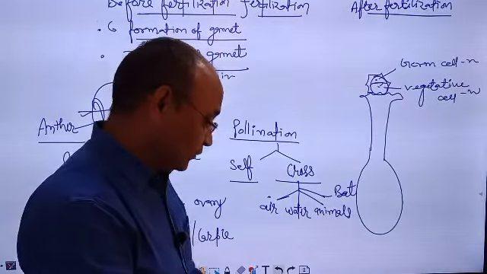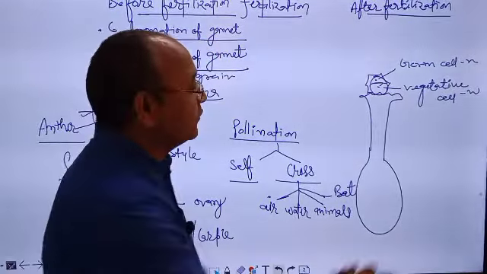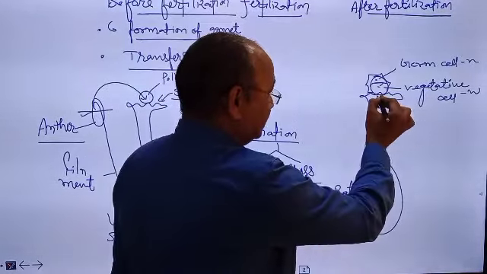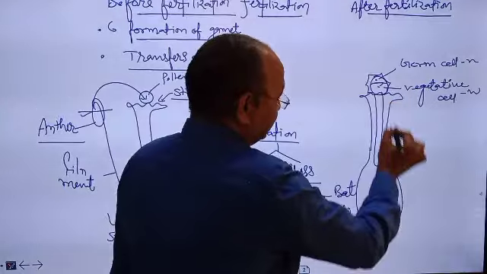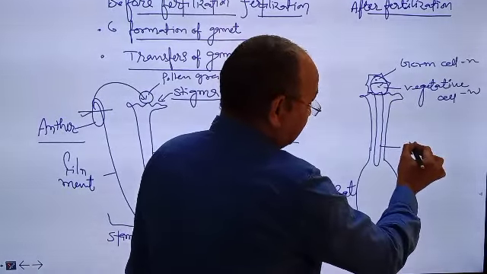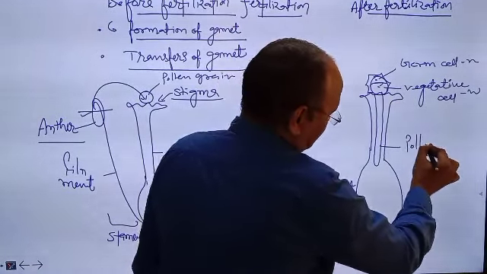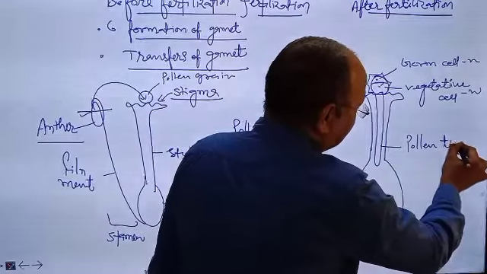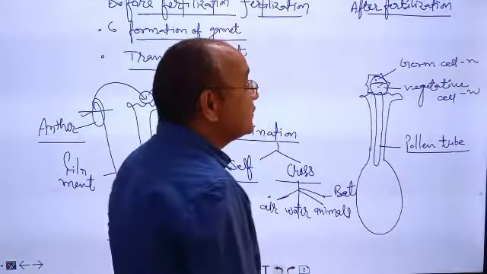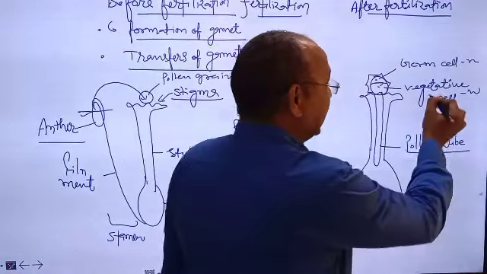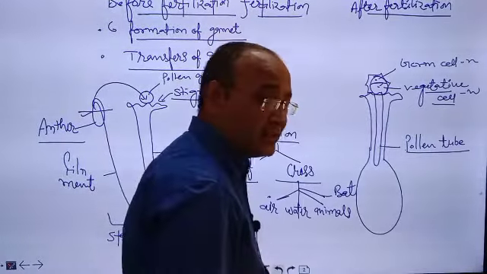During the germination of pollen grain, vegetative cell produces a long tube-like structure which is known as pollen tube. Okay, so pollen tube develops from the vegetative cell.